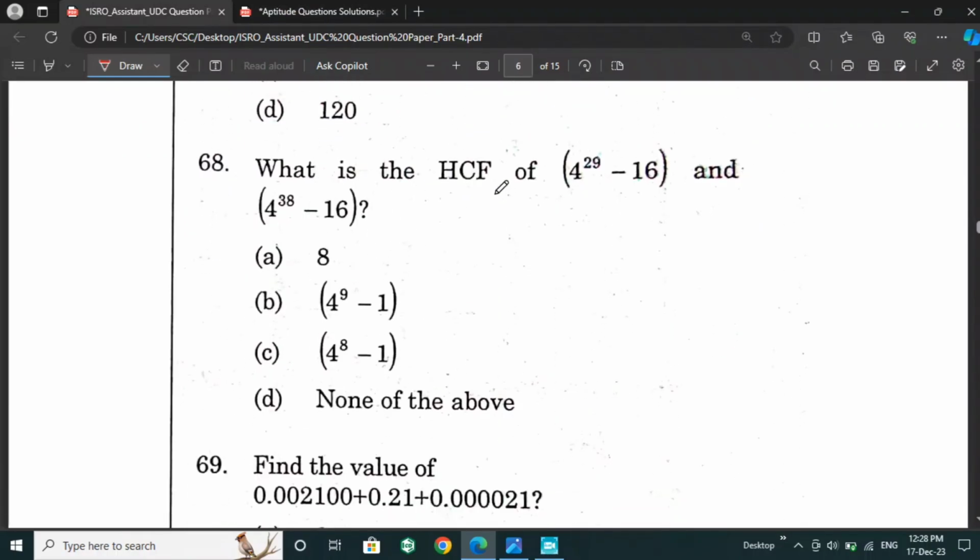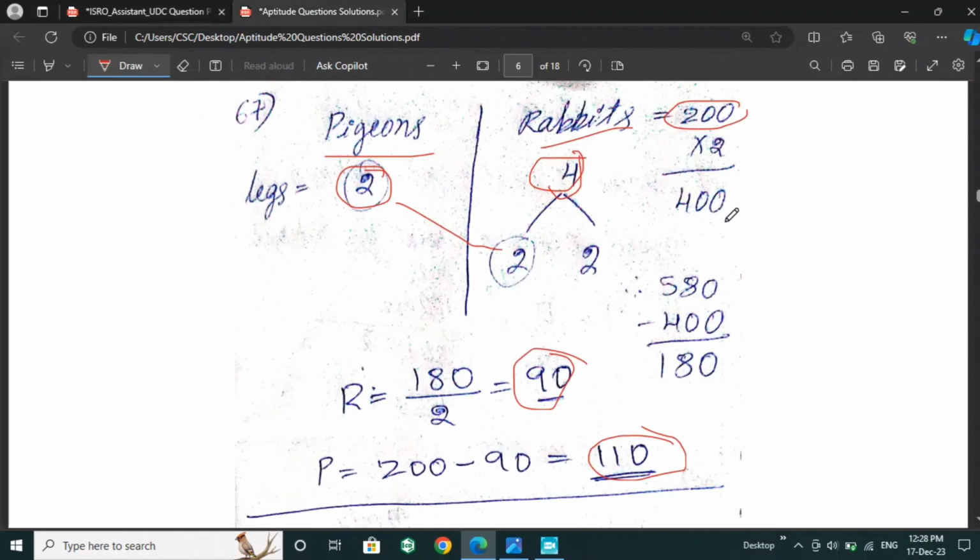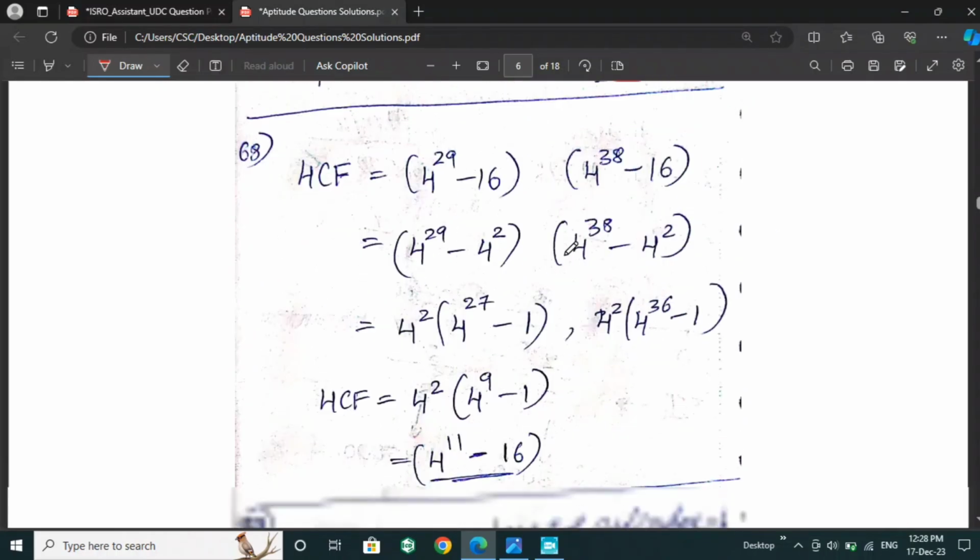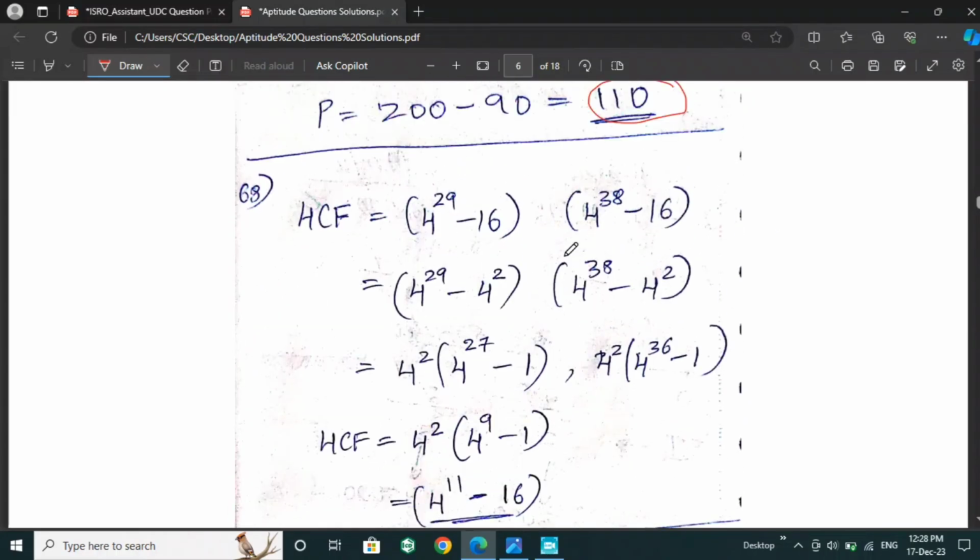Next is, what is the HCF of 4 power 29 minus 16 and 4 power 38 minus 16? So for this particular question, to get the HCF of these numbers, we have to convert it into 4 power 29 minus 4 power 2 and 4 power 38 minus 4 power 2.